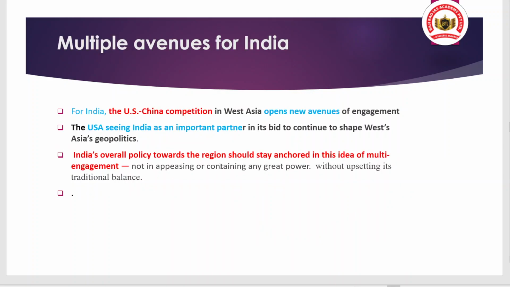Okay, but there is an opening of multiple avenues for India. How? Because the US-China competition, in growing times for India, especially in West Asia, is opening new opportunity, and that's why the USA is seeing India as an important partner to continue to shape West Asia's geopolitics and India's overall policy towards this region.